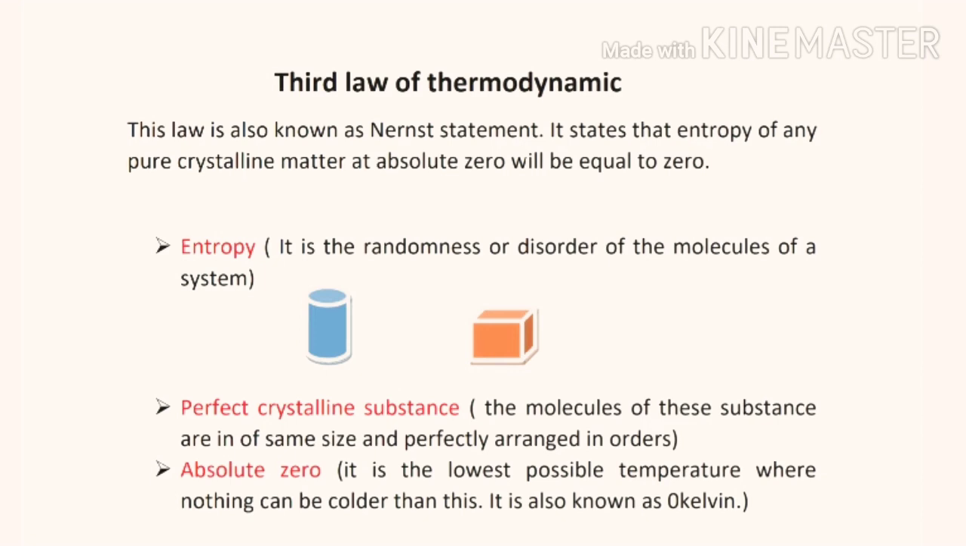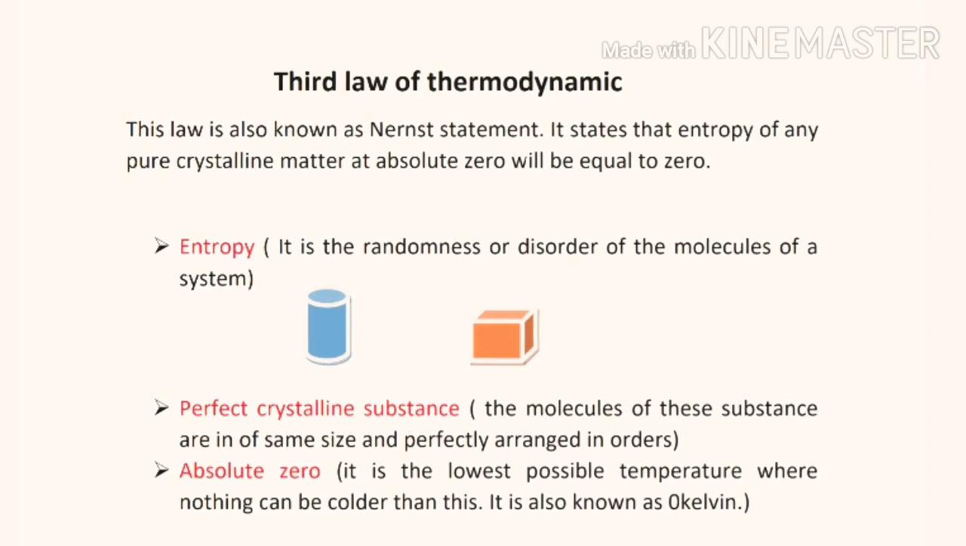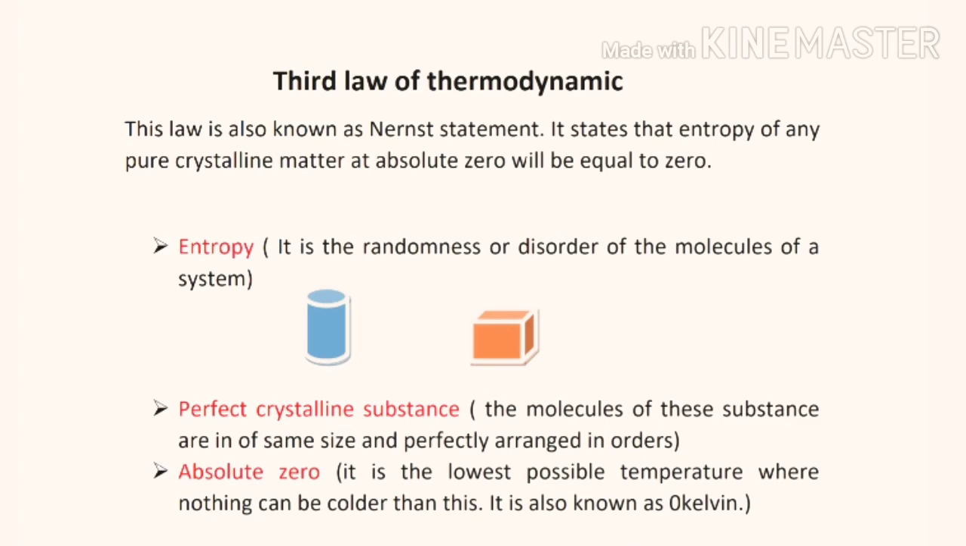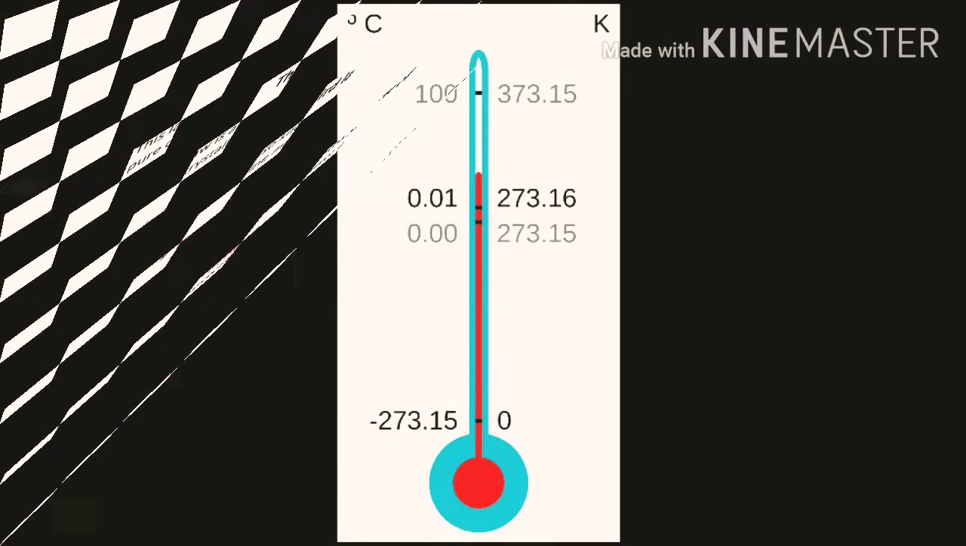And the second part is perfect crystalline substance. It is defined as a substance whose molecules are of the same size and are arranged in perfect order. And now the most important factor influencing this law is absolute zero. It is defined as the lowest possible temperature, where nothing can be colder than this. It is also known as 0 Kelvin.